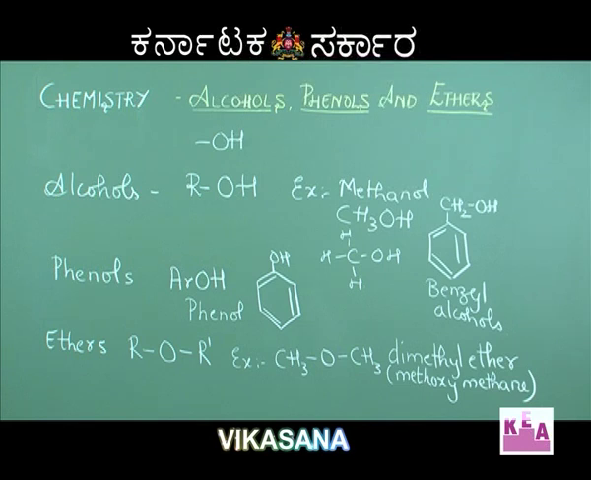CH3OCH3. That is nothing but dimethyl ether. That is the general name given to CH3OCH3. The IUPAC name is methoxymethane.